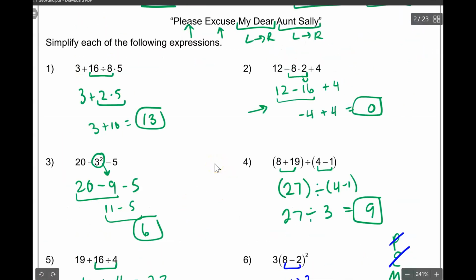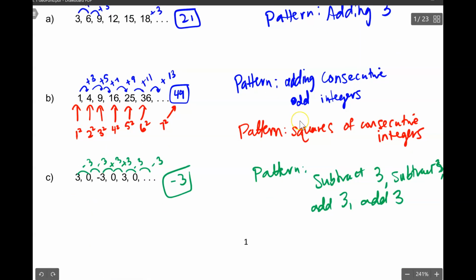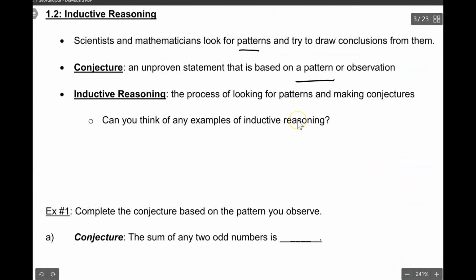So, for instance, in the first example we did, I had a conjecture, right? I had an unproven statement based on a pattern. I had 3 sides, 4 sides, 5 sides, 6 sides. And so I used inductive reasoning, the process of looking for patterns, to make a conjecture that I thought the next shape would be 6 sides.